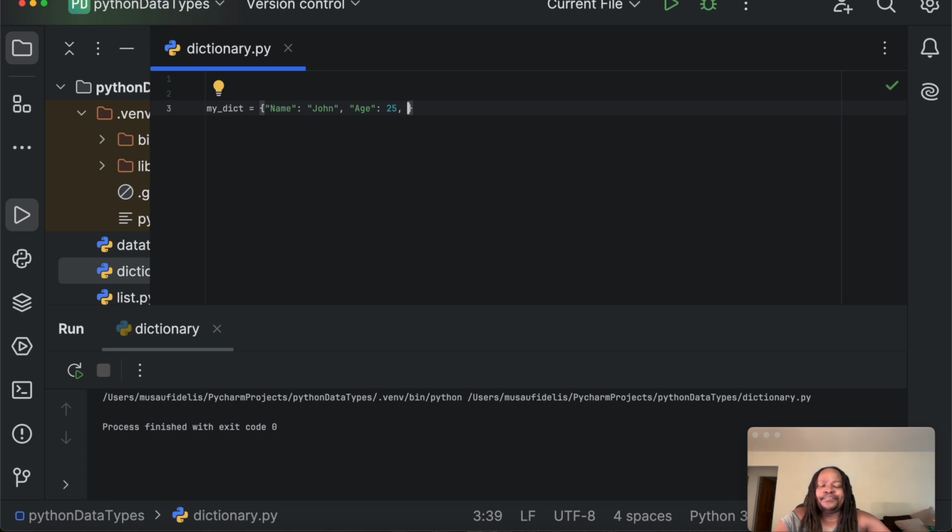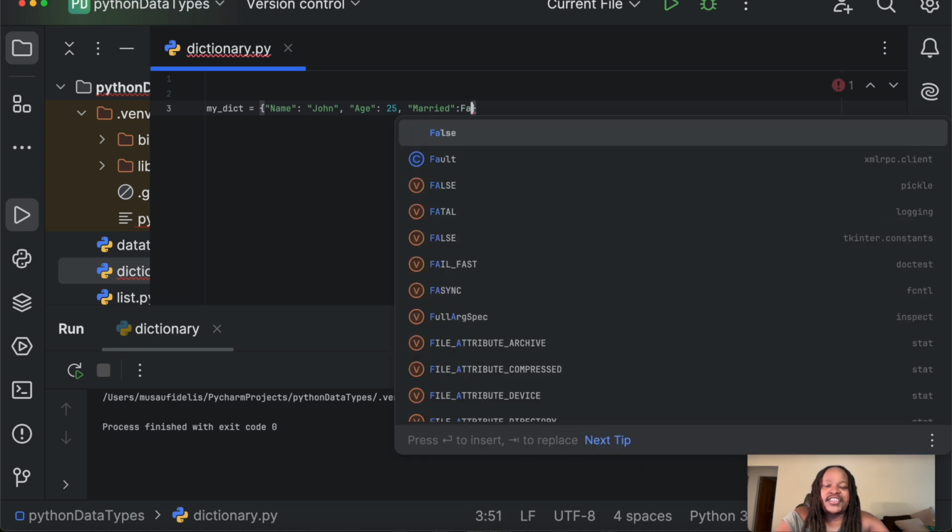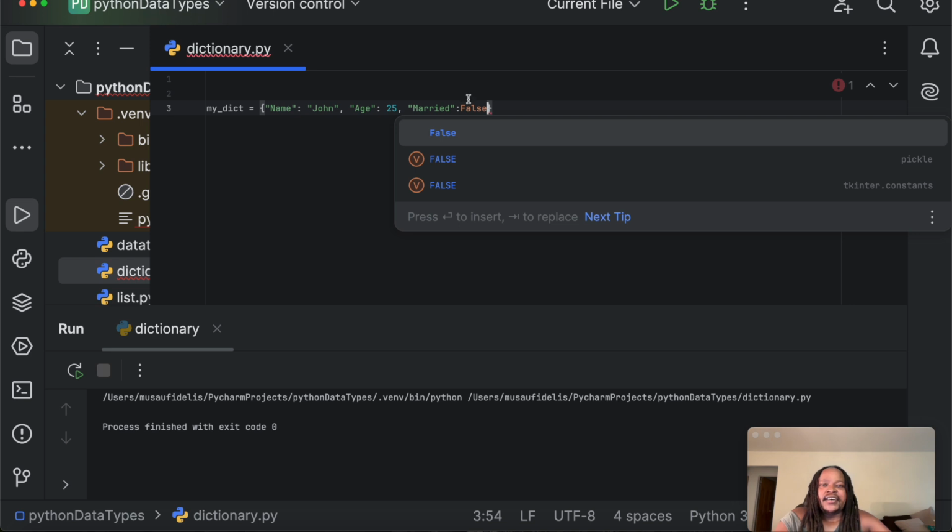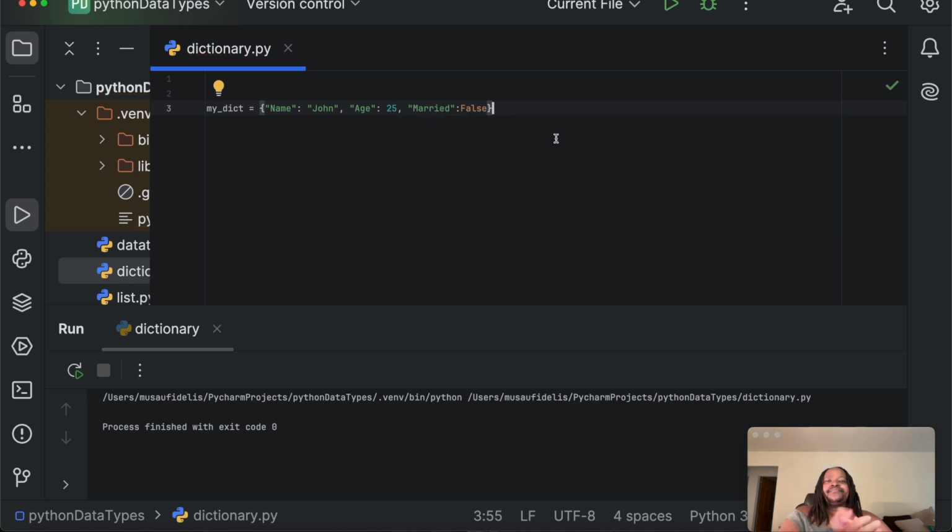And then I can say whether John is married or not. I can use married, and I separate that key with the value, maybe say false. He's not married, he's too young to be married. And there we go. Now we have 3 items in our dictionary, my dict.